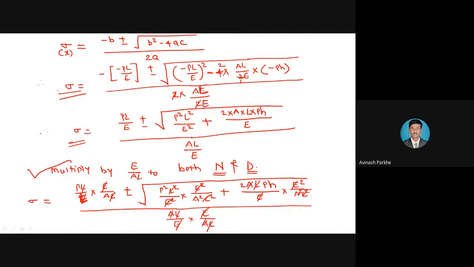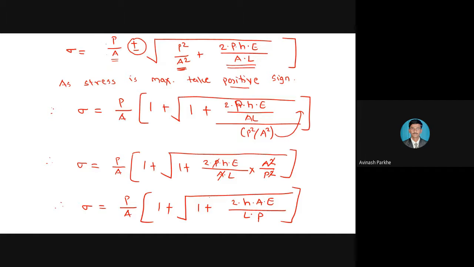Then I have applied one condition. What is that condition? Multiply by E upon AL to the numerator and to the denominator. That means I multiplied the numerator by E upon AL, and the denominator also by E upon AL. Only in the numerator, for the square root term, when multiplying, what will that term become? It will be squared. Therefore I have written the square terms. Again, the constant terms present at the numerator and denominator get cancelled.